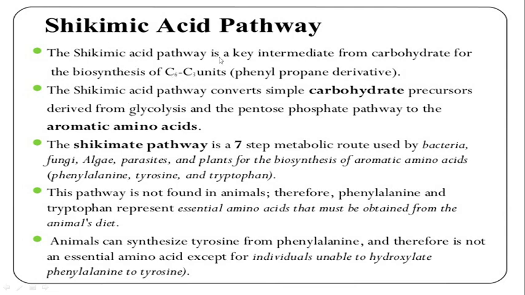That pathway is known as the shikimic acid pathway because it is an intermediate between the conversion of carbohydrate precursor to aromatic amino acid.